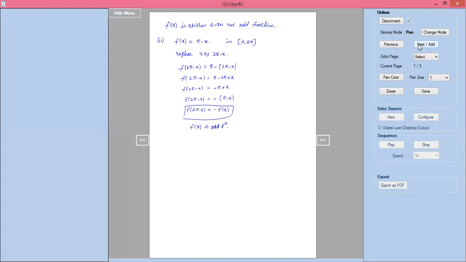Right. So this is a way of finding how to identify even functions and odd functions in the given intervals. Now, one more example we will see, of how to check whether the given function is an even function or an odd function.